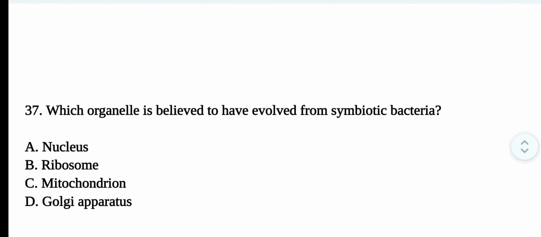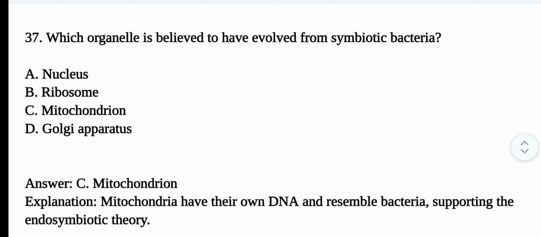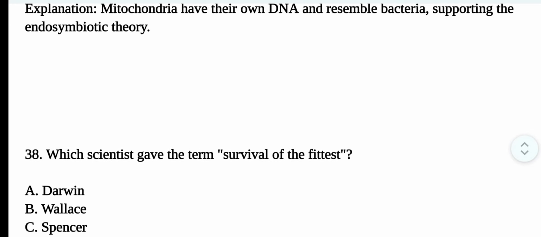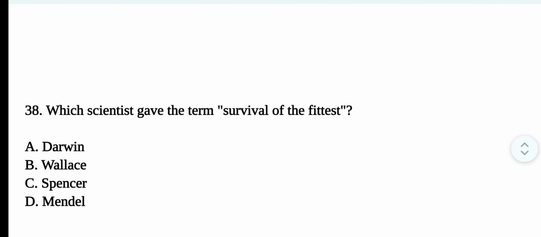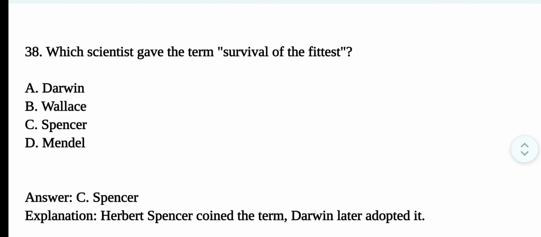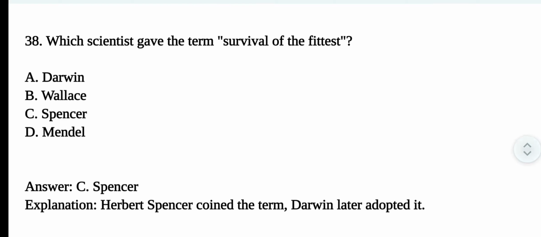Question number 37. Which organelle is believed to have evolved from symbiotic bacteria? The correct option is option C, mitochondria. Mitochondria have their own DNA and resemble bacteria, supporting the endosymbiotic theory. Question number 38. Which scientist gave the term survival of the fittest? The correct option is option C, Spencer. Herbert Spencer coined the term, Darwin later adopted it.